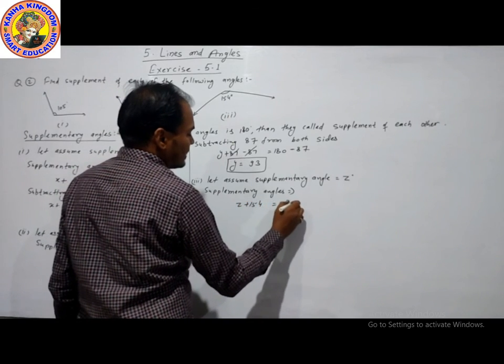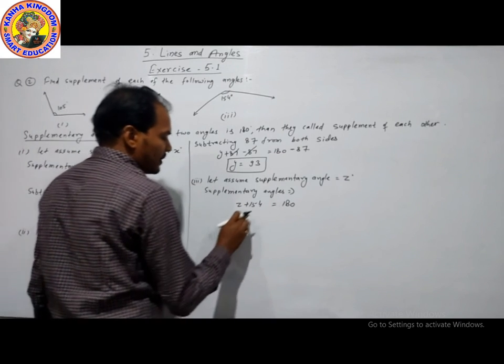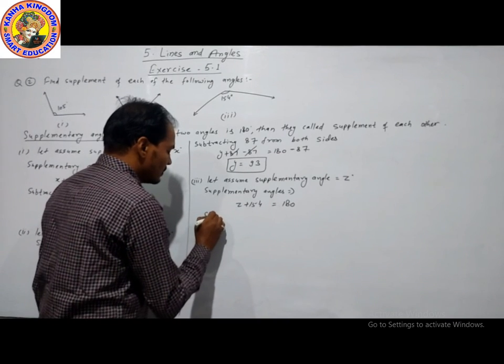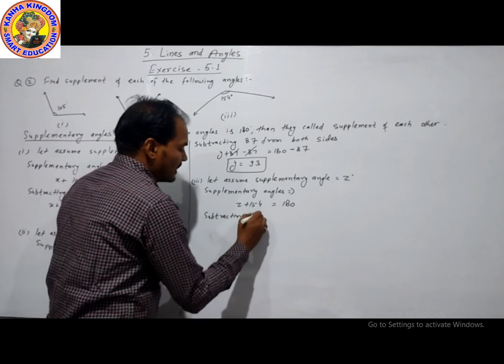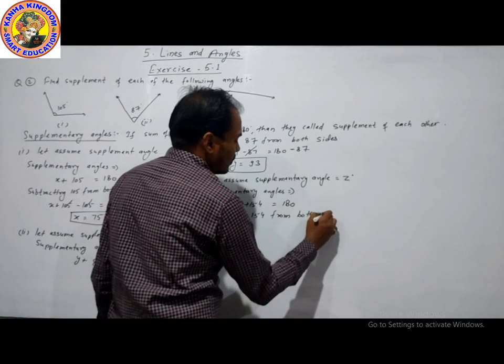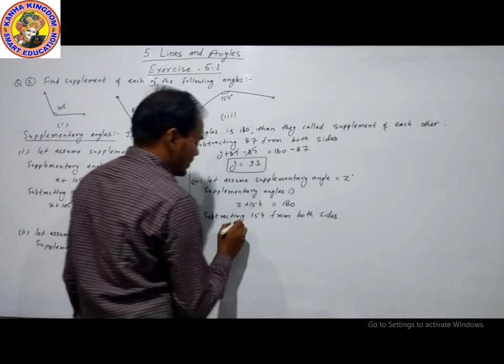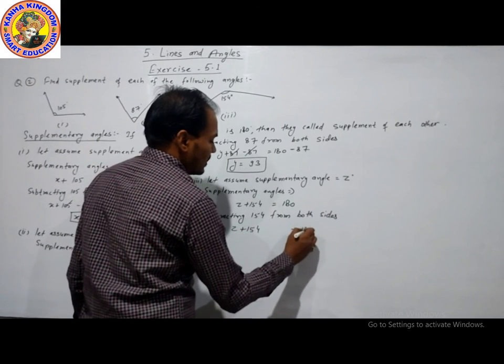The sum of the two angles is 180 degrees. Now we will subtract 154 from both sides. The equation is z plus 154 is equal to 180.